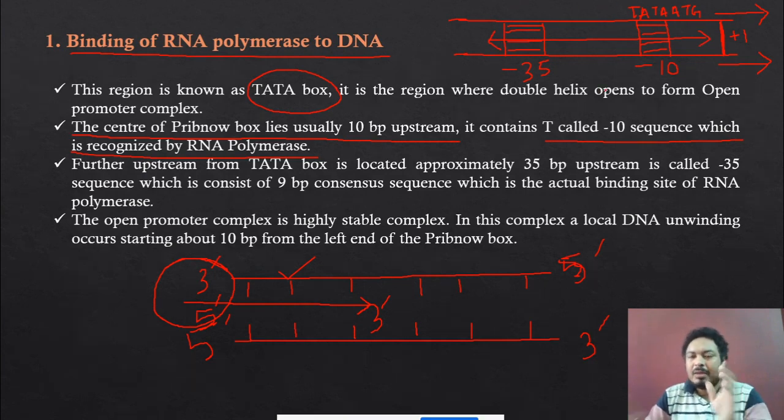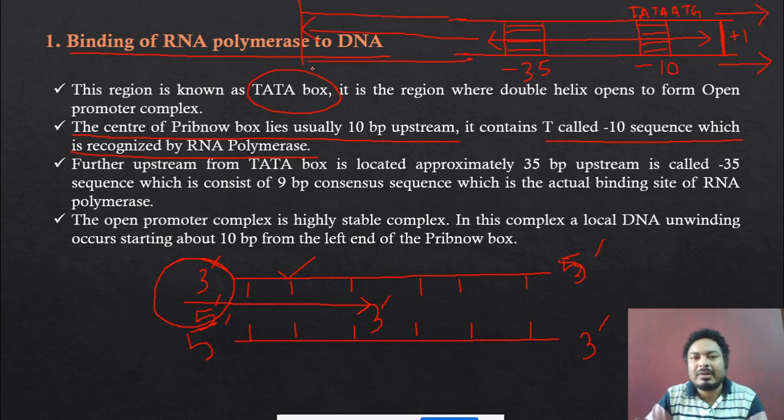I already said the promoter region is a very big region. It has 20 to 200 bases. So the promoter region extends in this direction. Suppose this is the 200 base pair, suppose it is -200. So starting from here up to here, the whole region is called the promoter region, up to the -200 base pair.